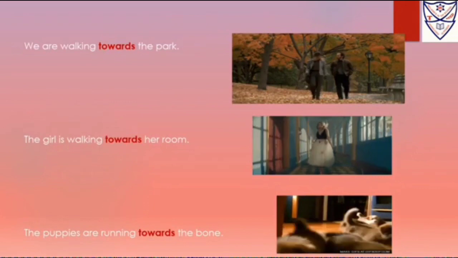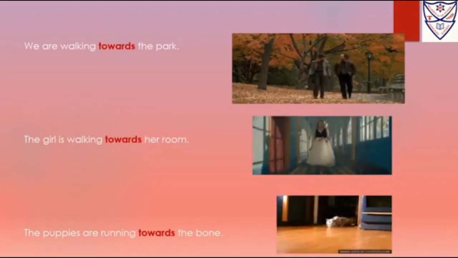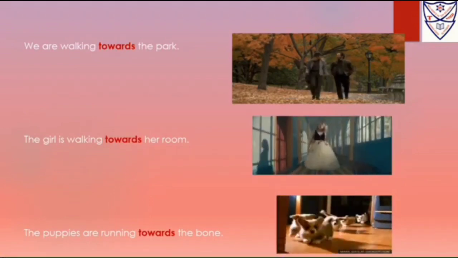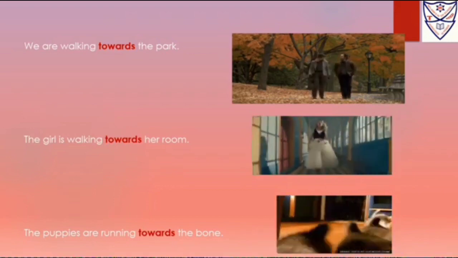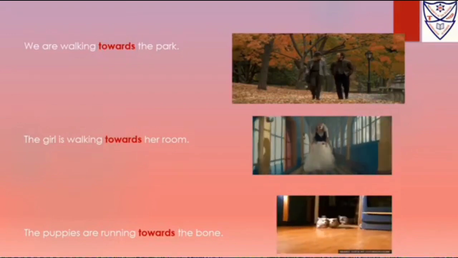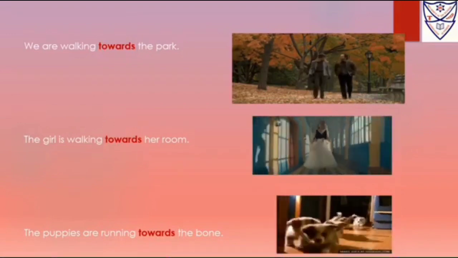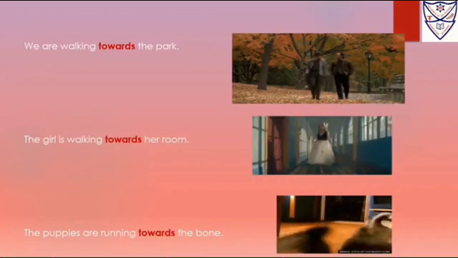Now towards. We are using towards to show movement towards a place or a goal. If we want to go somewhere, we are moving towards that place. Suppose we are walking towards the park. We want to reach the park, so we are walking towards the park. The girl is walking towards her room. She is going to her room, so she is walking towards her room.